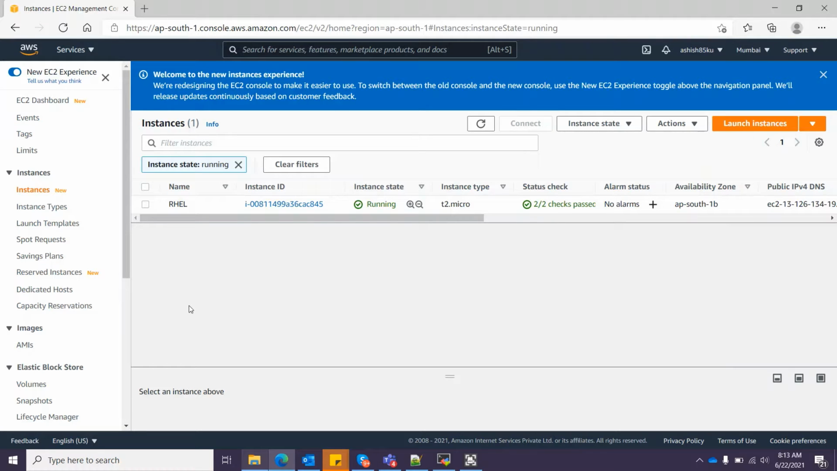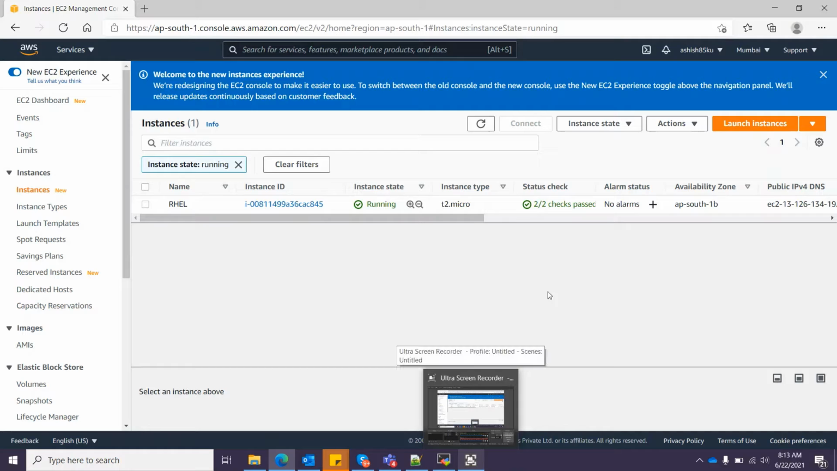Hi, today we are going to learn how to install httpd service on an EC2 instance. I have a RHEL instance already running. How to create an EC2 instance and how to connect to it via MobaXterm is already explained in my previous videos.